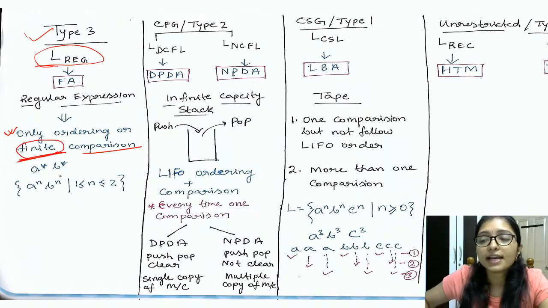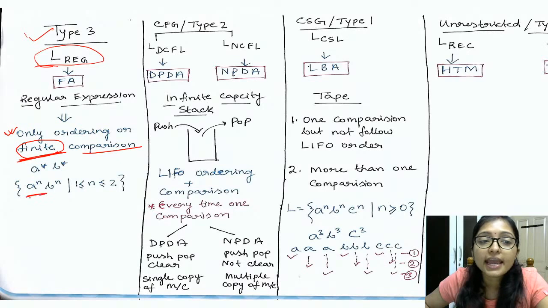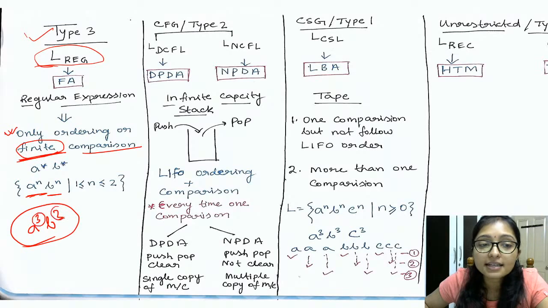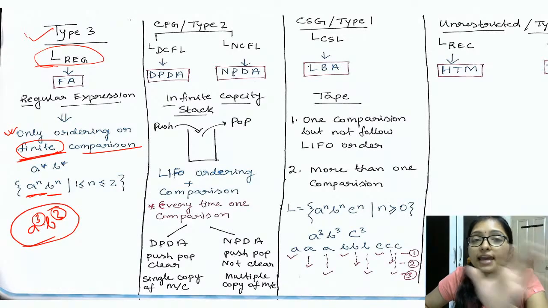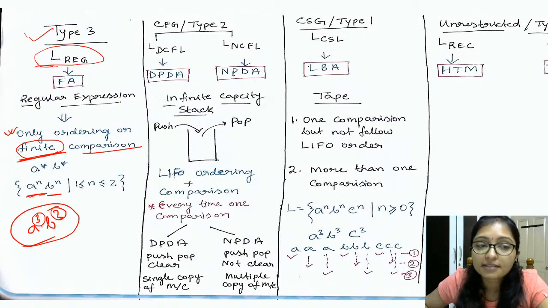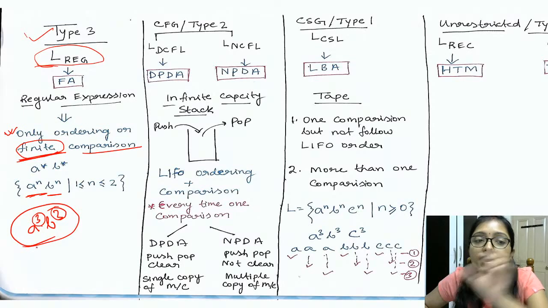Here you can see a to the power n, b to the power n, right? So I can write a to the power 3, b to the power 3, that is regular. Why? Because this 3 and 3 is finite. We can draw a finite automata, because there are 3 states there, I have to take 3 a's and 3 b's. So I can draw a finite automata. That's why this is a regular language, right?